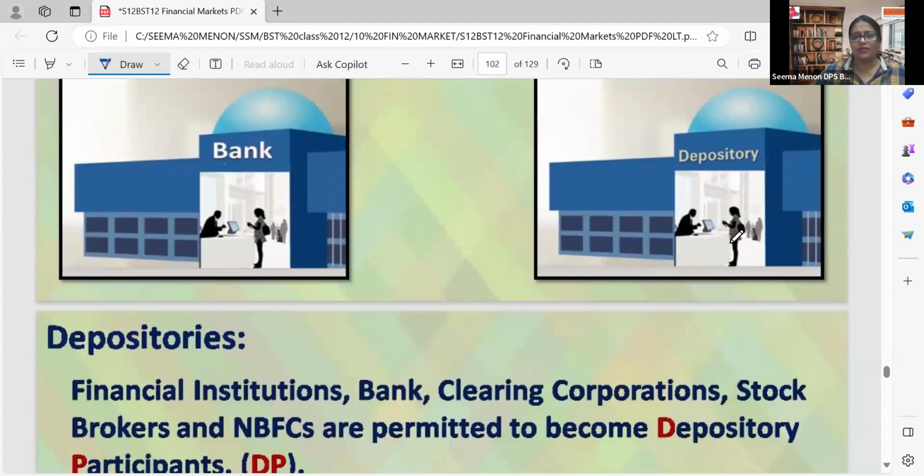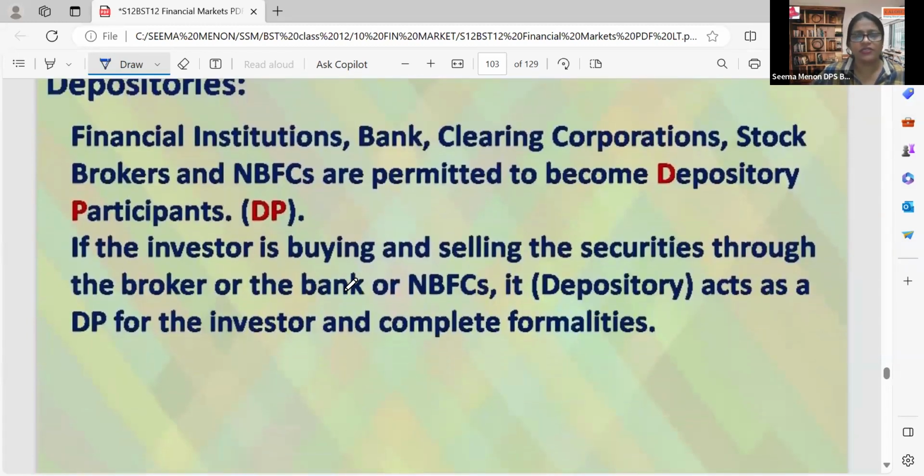Financial institutions, banks, clearing corporations, stockbrokers, and non-banking financial corporations are permitted to become depository participants. Stockbrokers can also work as a depository participant.